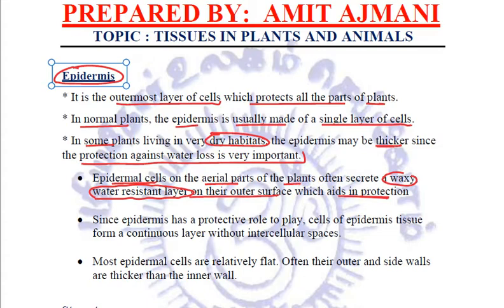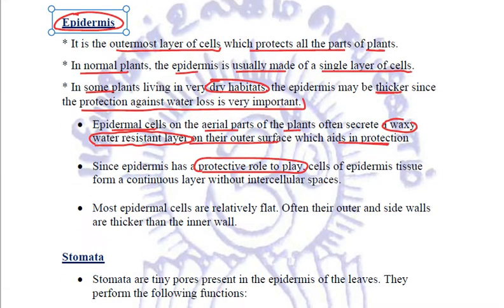Now, this epidermis present in any particular organism has a protective role to play. Its main role is protection. That is why the cells of epidermal tissue form a continuous layer. There are no intercellular spaces present between them.